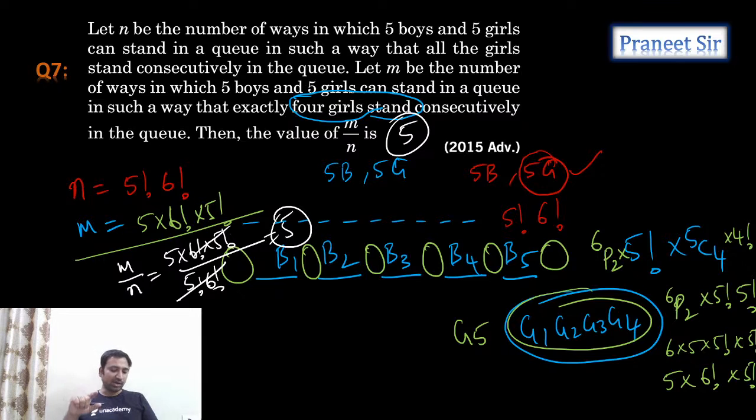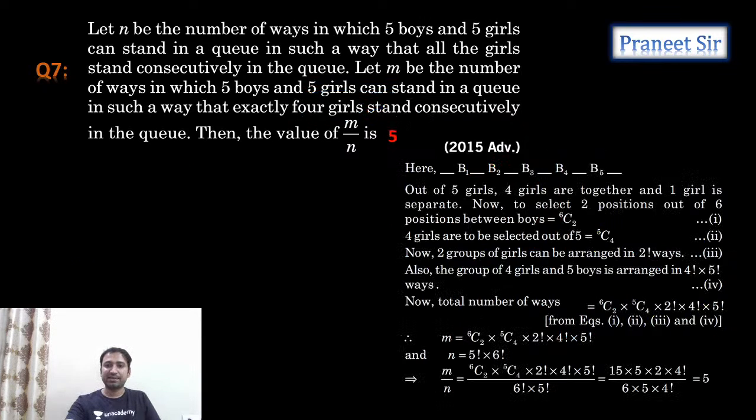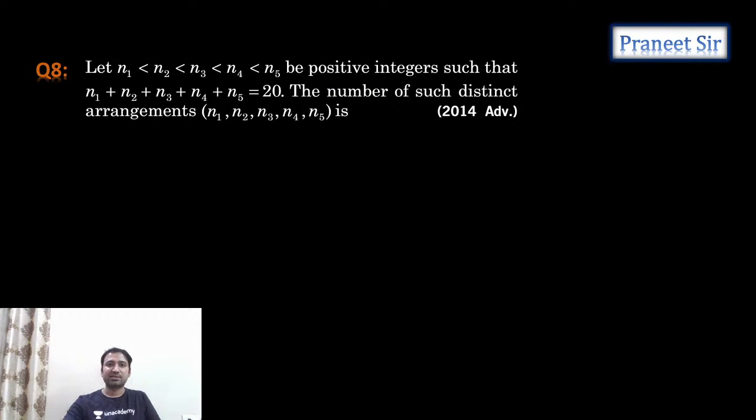First we arrange the boys. In between the boys we get 6 places. In these 6 places we arrange this 1 girl and the bundle of 4 girls. So two members, guys. We consider it as 2 members only. Clear? Got it now? Perfect. That's what we're getting, 5. Clear? Perfect.